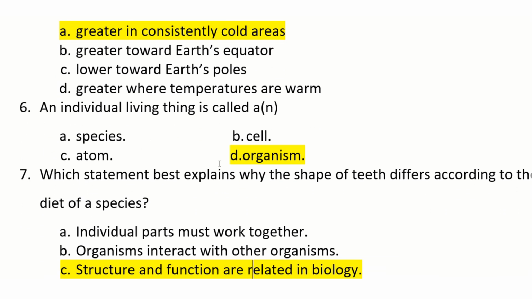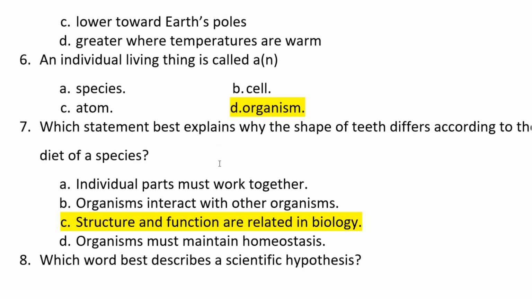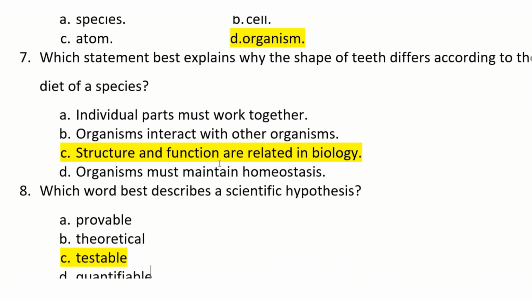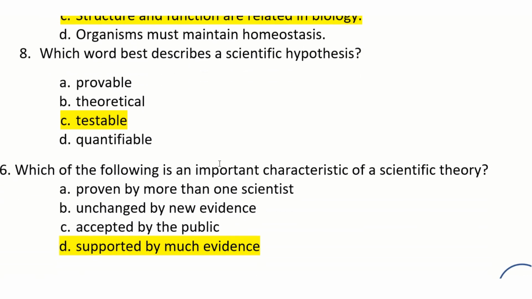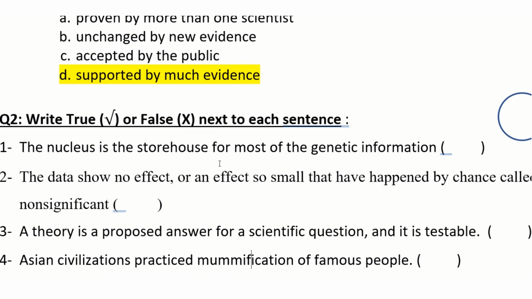Which statement best explains why the shape of teeth differs according to the diet of a species? It will be because of function and structure being related in biology, because different structure is due to different function. Which word best describes a scientific hypothesis? Of course, it is testable. So a hypothesis must be testable. Which of the following is an important characteristic of a scientific theory? The theory must be supported by much evidence or a wide range of evidence. D.